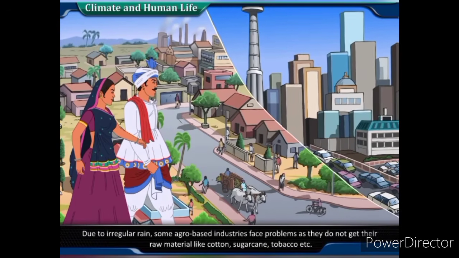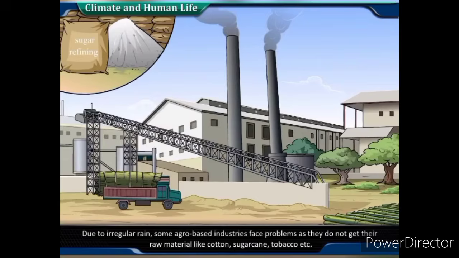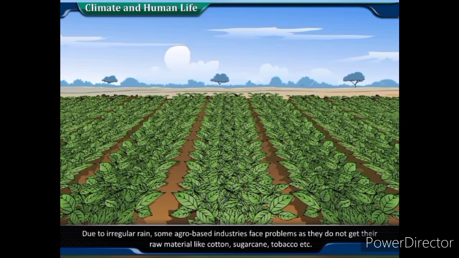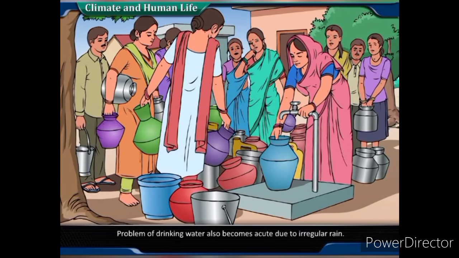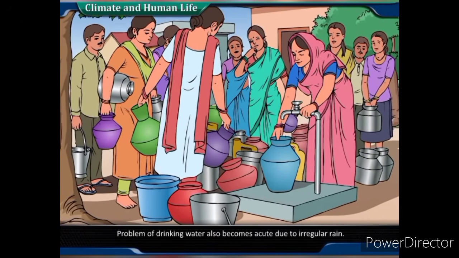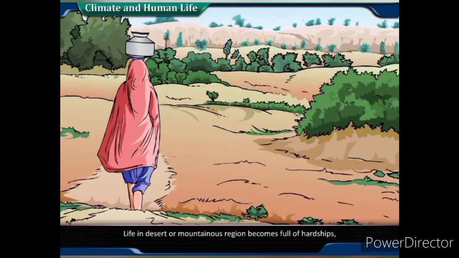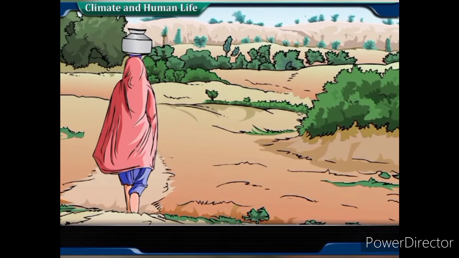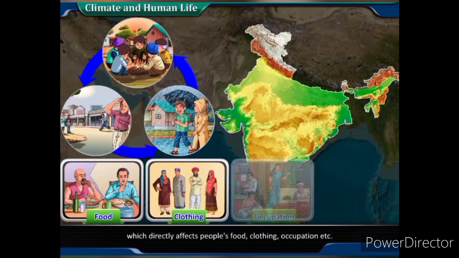Due to irregular rain, some agro-based industries face problems as they do not get their raw material like cotton, sugarcane, tobacco, etc. The problem of drinking water also becomes acute due to irregular rain. Life in desert or mountainous regions becomes full of hardships, which directly affects people's food, clothing, occupation, etc.